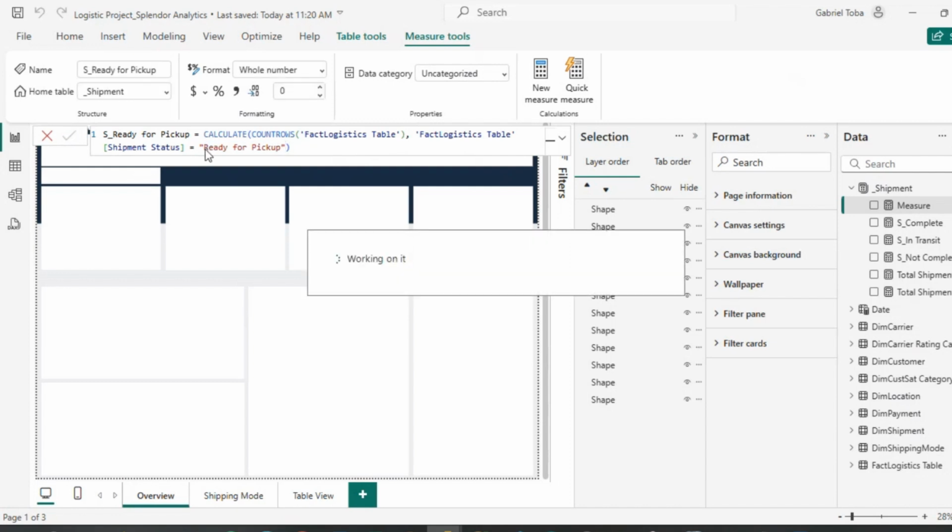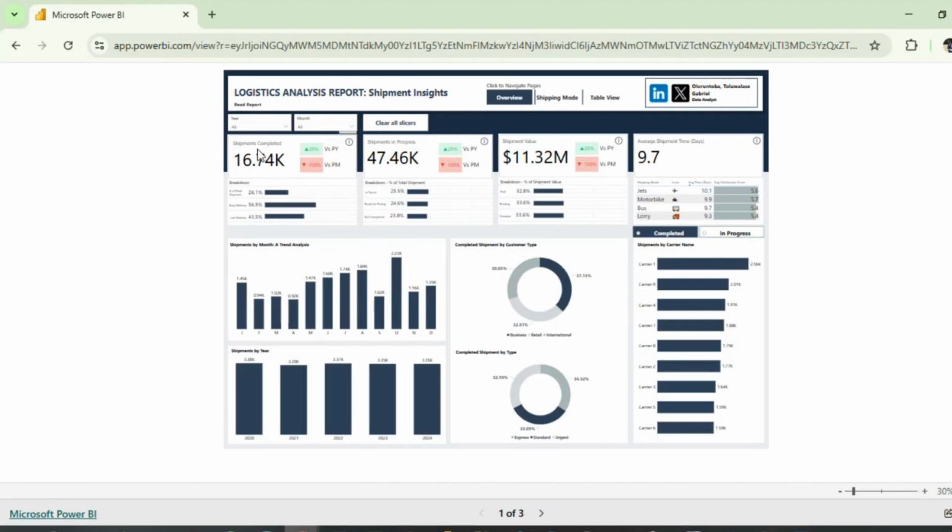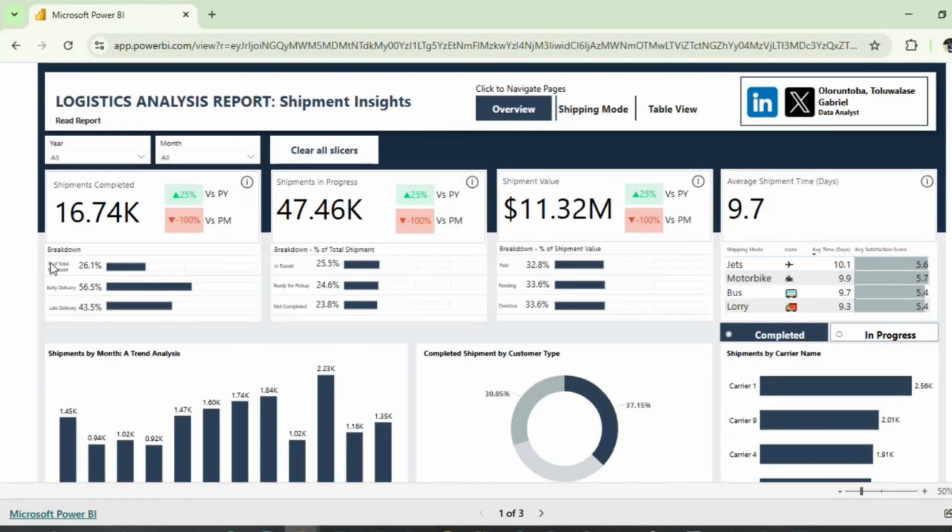Okay, so let's come back to our visual that we have here. So remember, notice that we have this, and let me zoom out a little bit so you can see. We have shipment, percentage of shipments, total shipment. We had a breakdown: if shipment was completed, what's the percentage of the completed shipment against the total shipment? You see that it's actually very poor. Just 26% of the shipment have been completed. So we want to also have this breakdown.